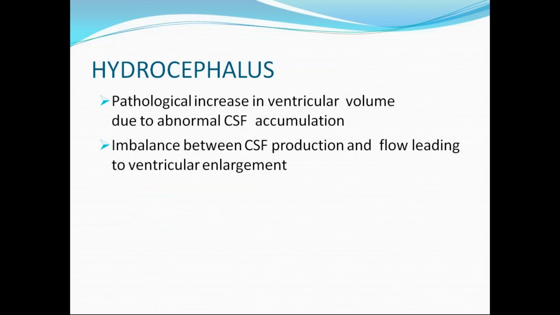So we come to the topic of hydrocephalus. Hydro is water, cephalus means brain, where we get water in the brain, that is nothing but CSF. Why this entity occurs: either due to increase in CSF production or decrease in CSF absorption. The most common thing is increase in CSF production. Basically this is an imbalance between CSF production and flow leading to ventricular enlargement. It is pathological, not physiological. So a pathological increase in ventricular volume due to abnormal CSF accumulation is called hydrocephalus.